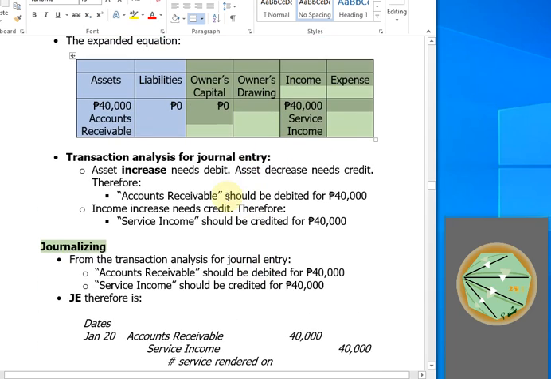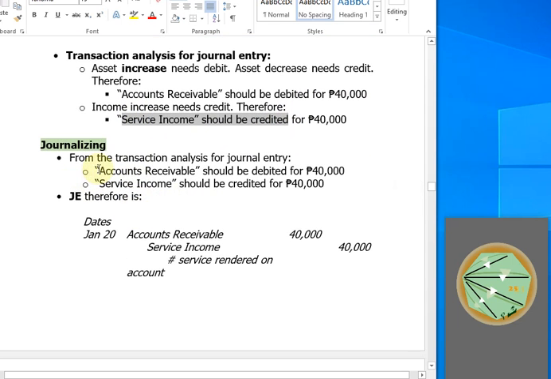So for the transaction analysis, applying the rules on normal balances, accounts receivable therefore should be debited because we need to increase it. Service income should be credited because it increased also. And summarizing that, we have accounts receivable debited for 40 and service income credited for the same amount.